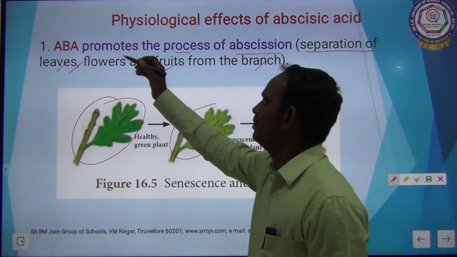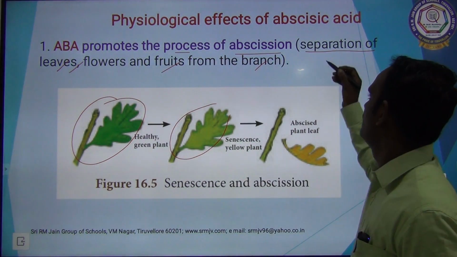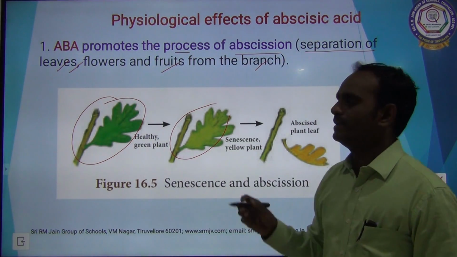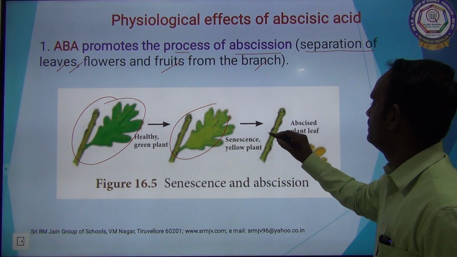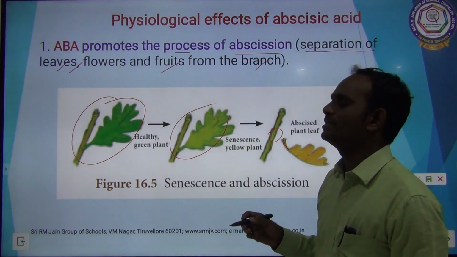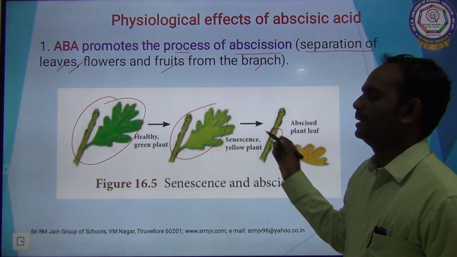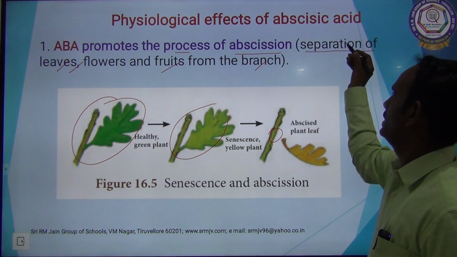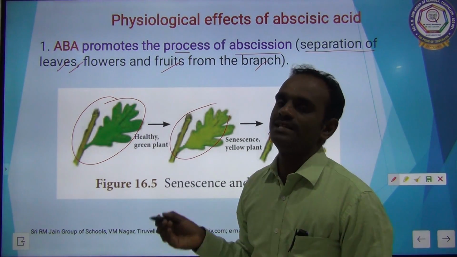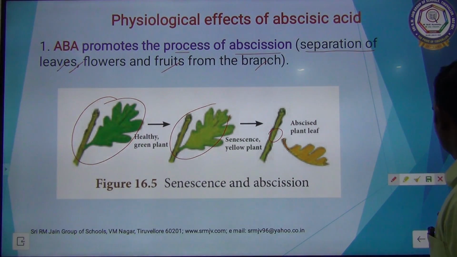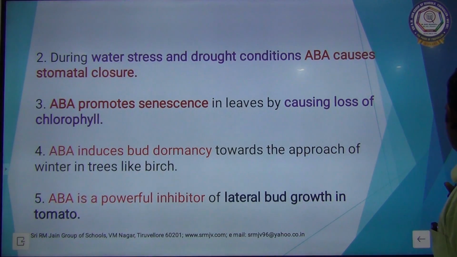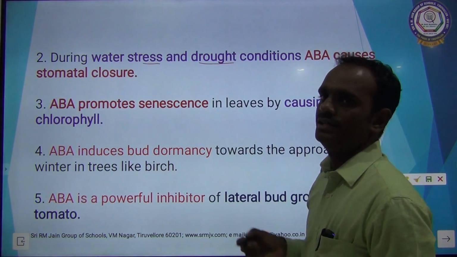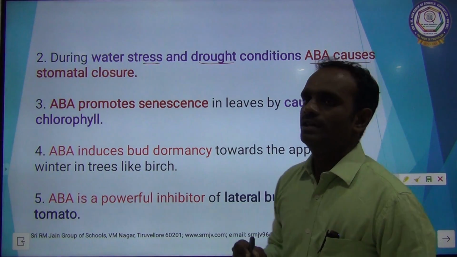So it is shed from the branches. ABA promotes the process of abscission, that means separation of leaves, flowers and fruits from the branches. Here the leaf is separated from the branch. Abscission is nothing but the process of separation of leaves from the branches. Clear? The second effect: during water stress and drought conditions, ABA causes stomatal closure.